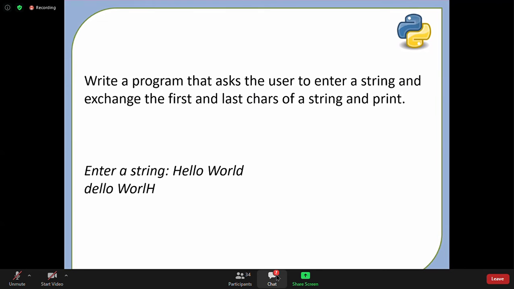When you start solving that set 2 problem, you will realize how interesting slicing makes your life. Completed, guys?